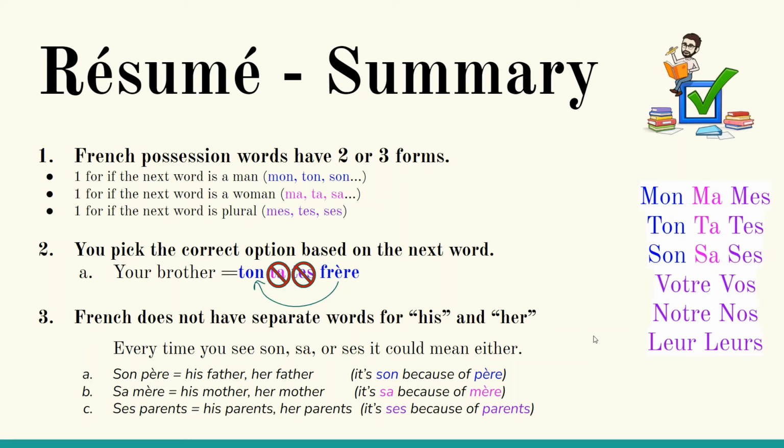And number 3, maybe the trickiest part, French does not have a separate word for his and her. Every time you see son, sa, or ses, it could mean either. Son père means his father and her father. Sa mère means his mother and her mother. Ses parents means his parents or her parents.